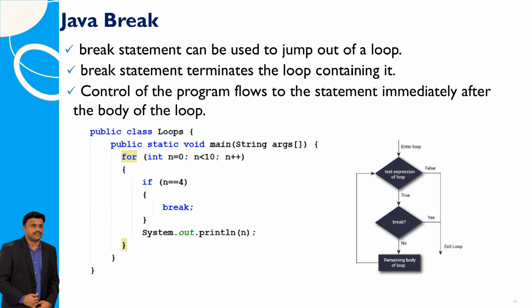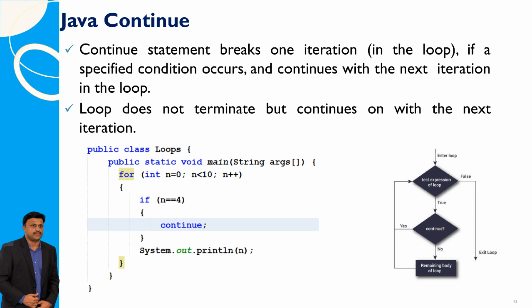The break statement is used to exit a loop prematurely. When executed, it terminates the loop in which it resides and transfers control to the statement immediately following the loop's body. The continue statement in a loop allows you to skip the current iteration and proceed with the next iteration if a specified condition is met. This ensures that the loop does not terminate but continues executing from the beginning of the next iteration.